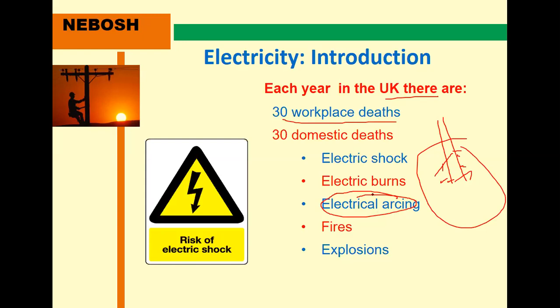Therefore, this is known as electrical arcing or an electrical arc, or fires also, because if you touch the positive and negative, it will automatically burn and maybe fire will start. Also some items get short circuited, some items may overheat and catch fire, and there can be explosions also, because some materials explode due to this.